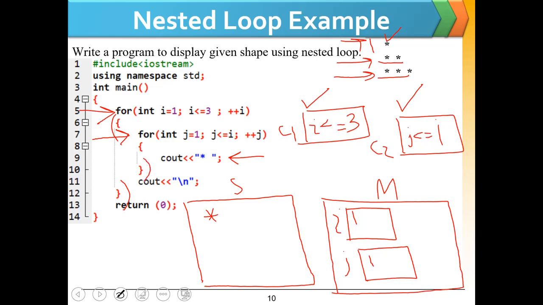When the condition is true, this cout statement will be executed and we will get a star on the screen. When the inner loop body ends, the update statement will be executed and we will get 2 in j, and this condition for j will be checked. Since 2 is not less than or equal to 1, this condition will be false. The inner loop will be terminated and the next line will be executed. This line means that the cursor will shift to the next line. Let's clean the screen.